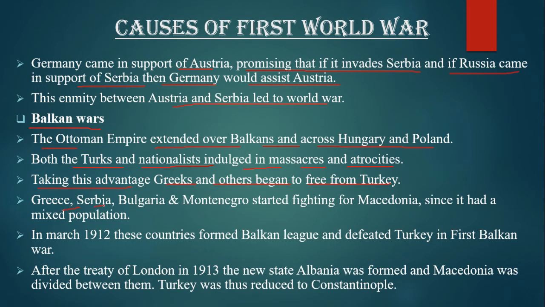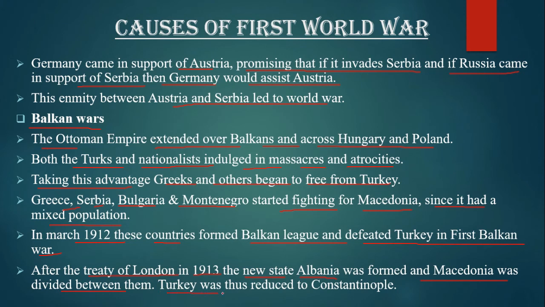Greece, Serbia, Bulgaria and Montenegro started fighting for Macedonia since it had a mixed population. In March 1912, these countries formed the Balkan League and defeated Turkey in the First Balkan War. After the Treaty of London in 1913, the new state of Albania was formed and Macedonia was divided between them.